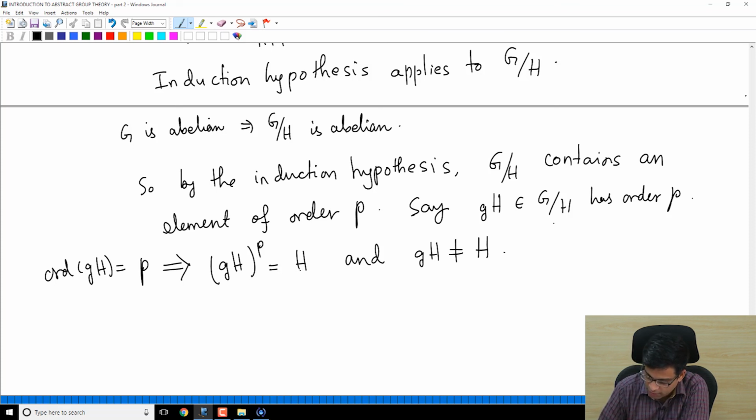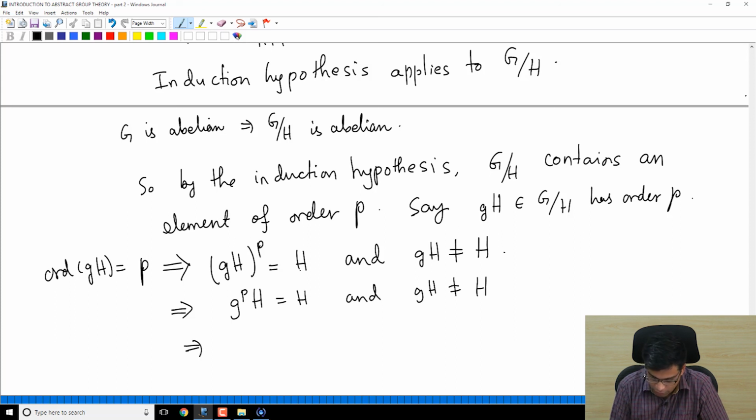In G mod H, identity is H. So gH to the power 1, because remember p is strictly more than 1 always. p is a prime number. So gH cannot be H, and gH to the power p is H. But what is gH to the power p? That means g to the power p H is H, right? And of course gH is not equal to H. That means g to the power p is in H and g is not in H.